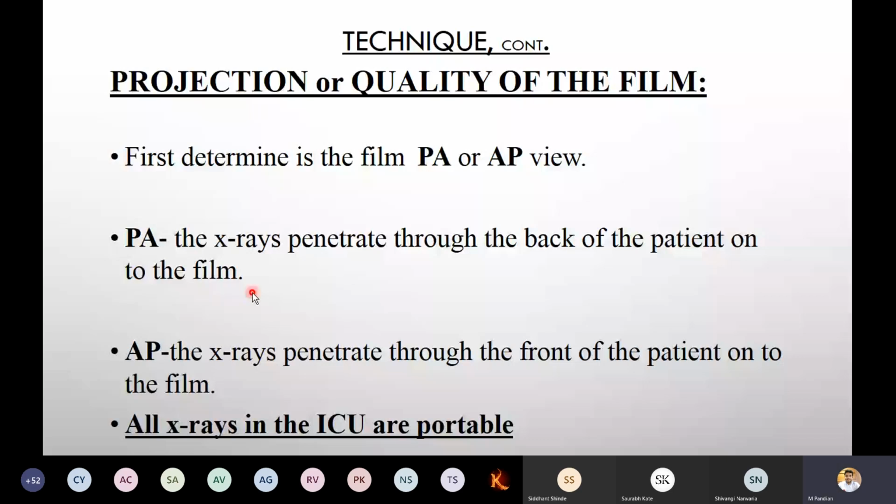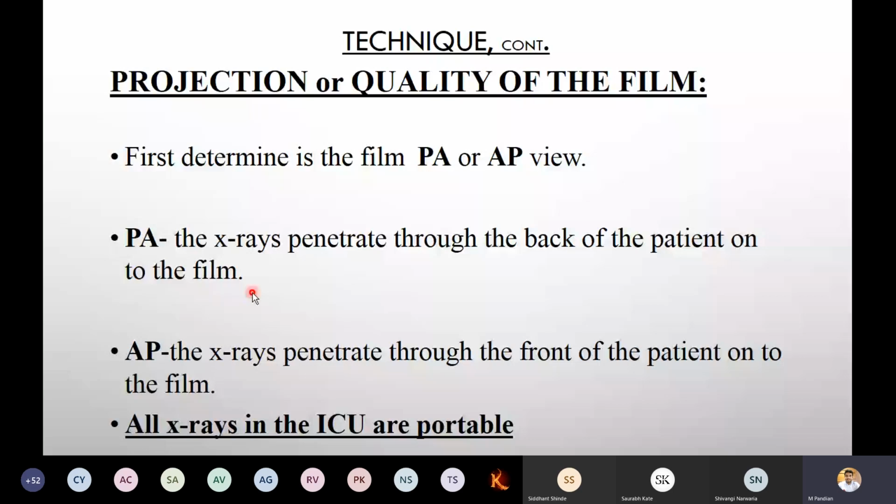All the X-rays in ICU are portable. Why did I mention this portable one? Because if you keep the film on the chest part, the beam is going to enter from the back side and come to the film. So accordingly, you can make sure that it is a portable. Portable X-rays are nowadays available.